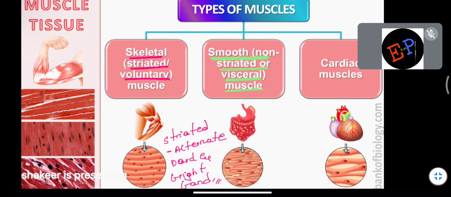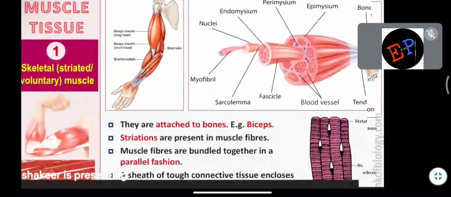And the third type of muscles are called cardiac muscles. Cardiac muscles means the heart is made up of a special kind of muscle which is called cardiac muscle. So these are the three types of muscles which we have: skeletal muscle, which is voluntary; smooth muscle, which is non-striated; and cardiac muscle. Clear? Now let us study each of them in detail.